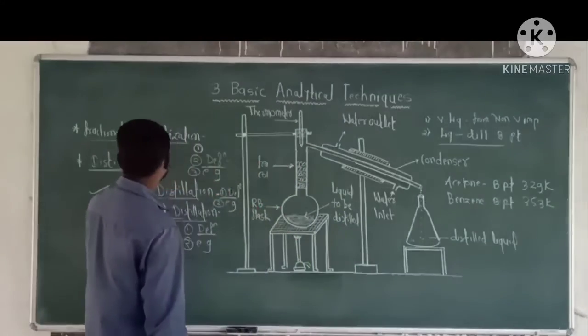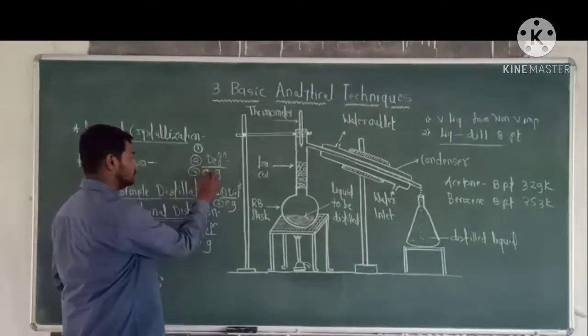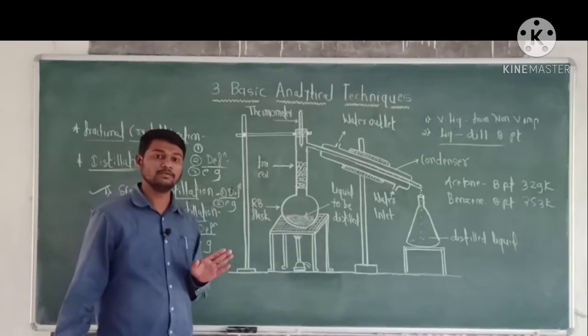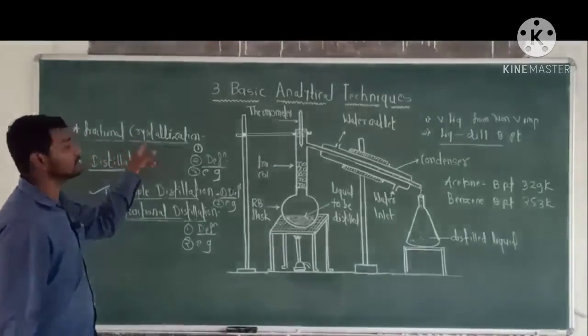Third point, example: separation of glucose and fructose from their mixture.